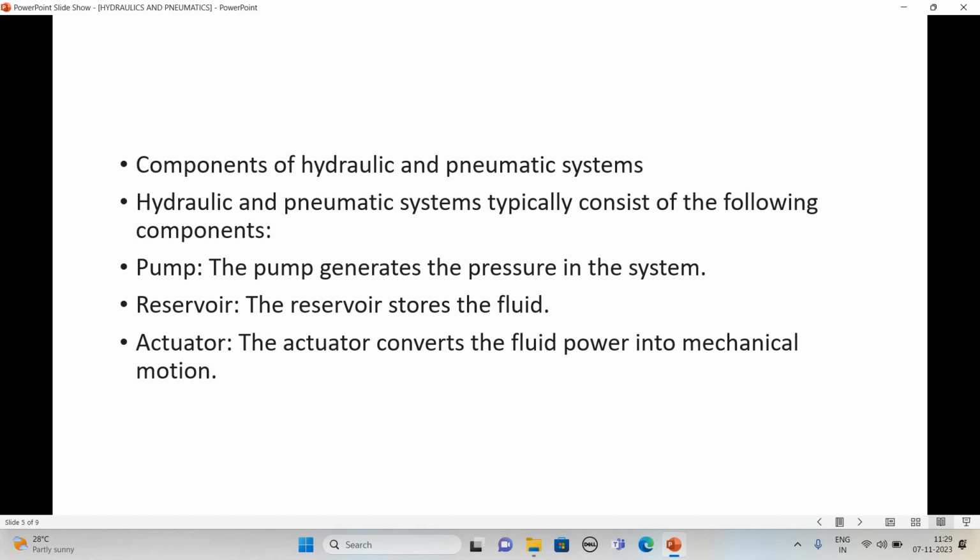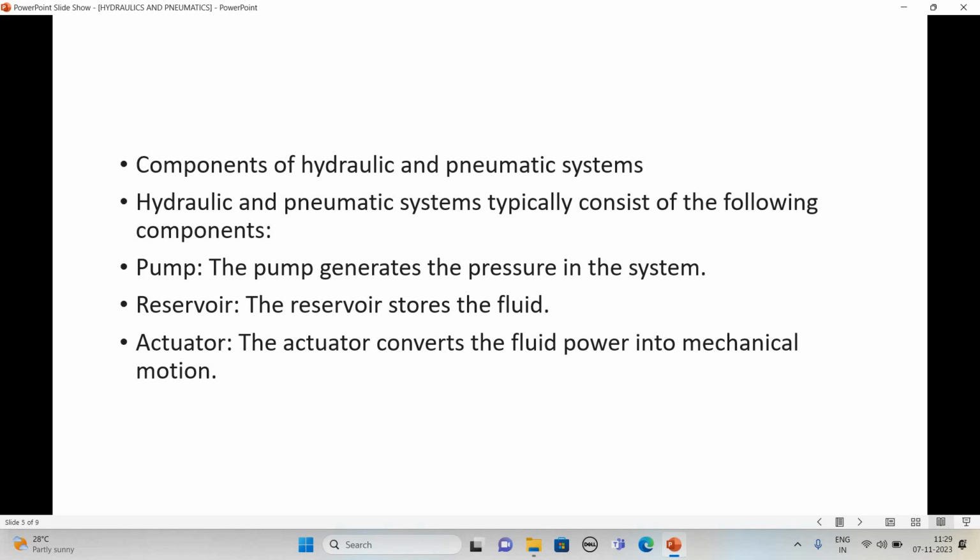This pump generates the pressure in the system. The required pressure is generated by the pump. Suppose the system pressure is set to 50 bar, then the pump generates that pressure in the system, and that pressure goes to the cylinder head end or tail end, depending on the circuit. So pumps are normally used to generate the pressure in the system.